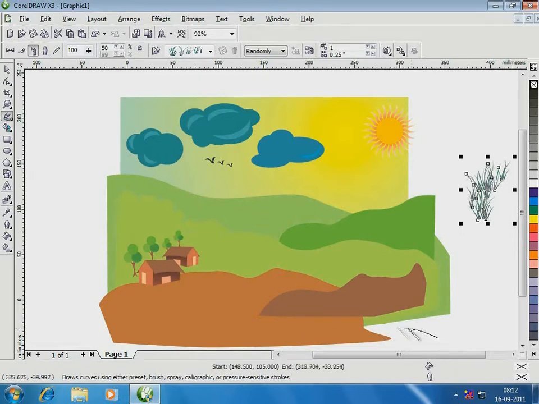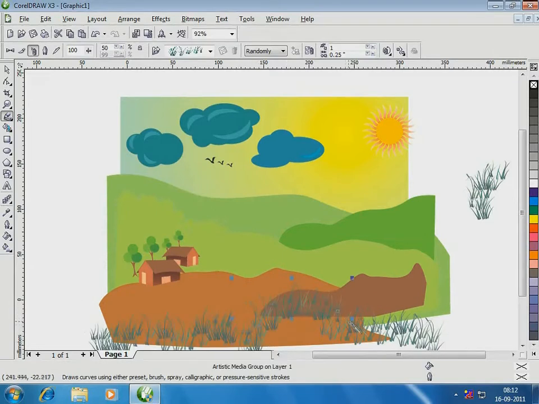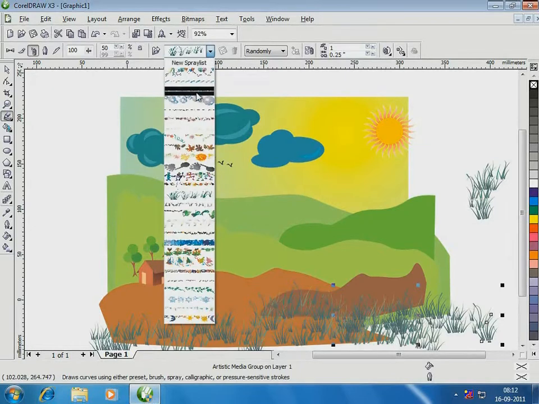Now I click and drag it along the surface of the ground. All this while we've been using the Bezier tool. But then, why take the trouble when you have a ready-made option available? And then you can't be sure each blade of the grass will be this clear with the Bezier tool. Now for some dry leaves using the same Artistic Media Brush tool.